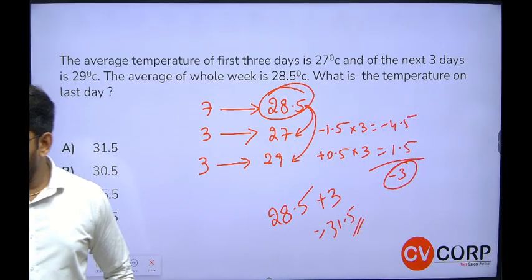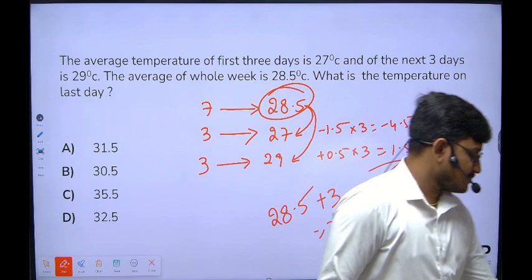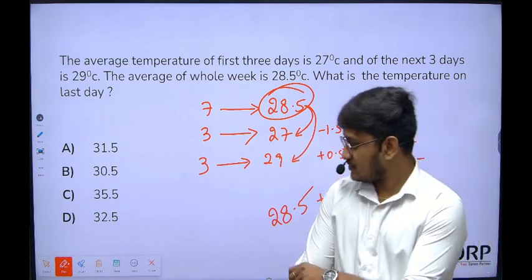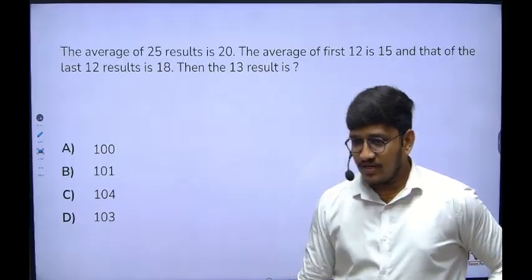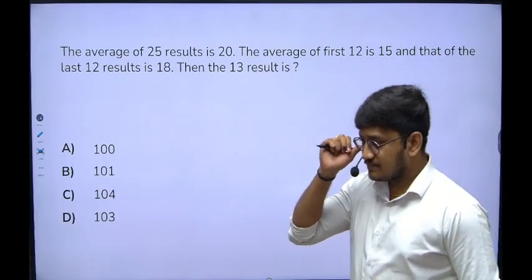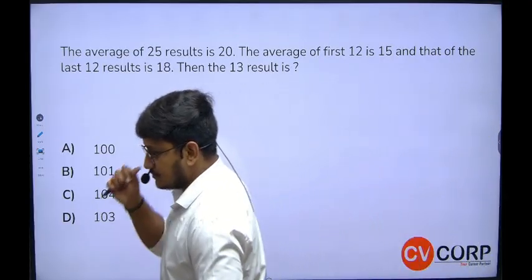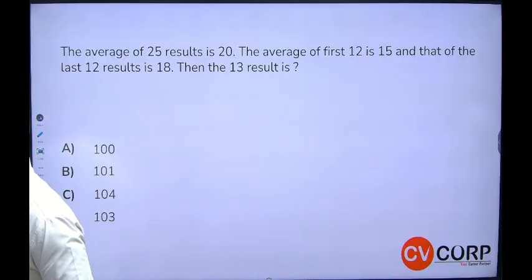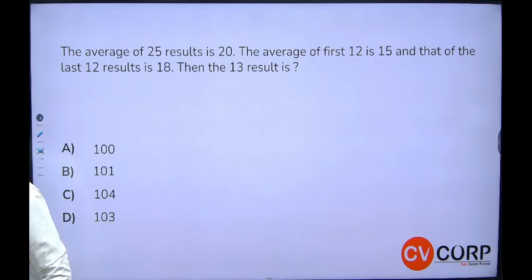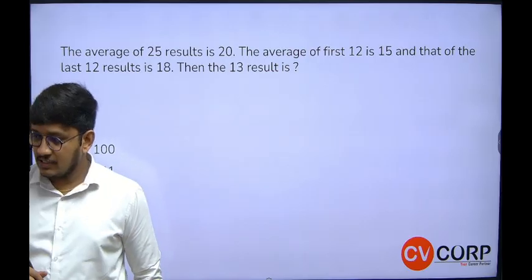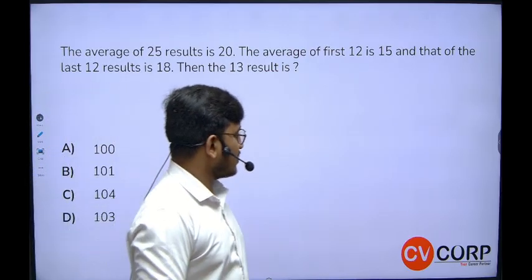Okay, let's move on to the next question. Can you do it and post your answers in the chat box? The similar case is here also.